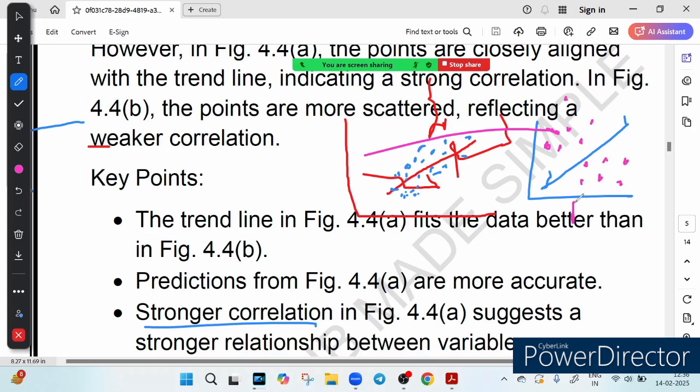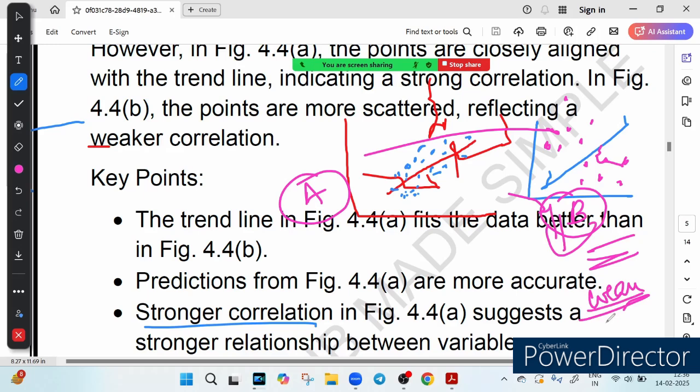So in this case, in figure number B, and this is our figure number A. In figure B, you can easily see that the dots are scattered more away from the trend line, right? So dots are more scattered and don't stick closely to the trend line. What does it indicate? It clearly indicates that our relationship is weak, right? The relationship still exists, but is not very strong. For example, some who study less still scored well, and some who study more did not perform as expected. So I hope this is clear now.